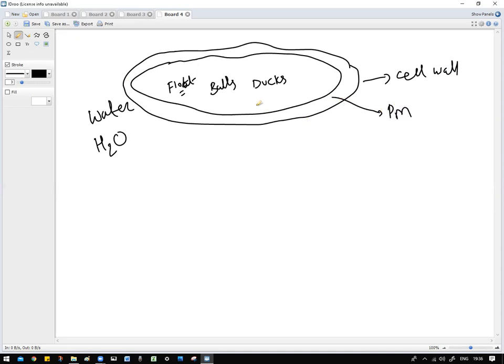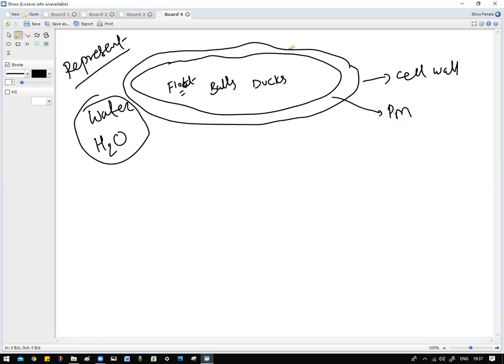The water that we have inside the tub, we are talking about a water tub. Please don't say that this is what's present inside the cell. I'm just representing it so that the concept gets clear for you. Cell wall is there, plasma membrane is there, that is your plastic tube.